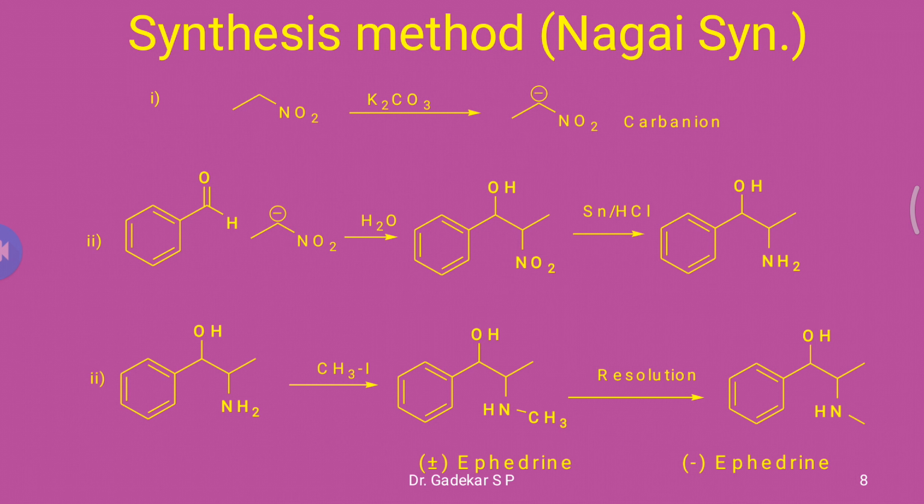In this Nagai synthesis method, first nitroethane is treated with a base to form a carbanion, and this carbanion reacts with an aldehyde to form a nitro intermediate. This is reduced in the presence of tin metal plus hydrochloric acid, reducing the nitro group to an amine, and then methylation using methyl iodide forms a racemic mixture of ephedrine.